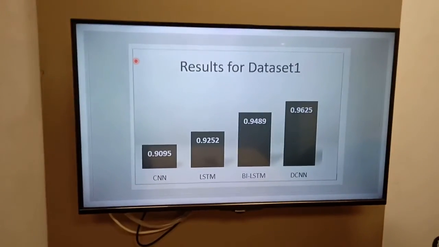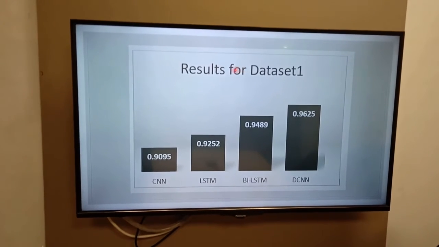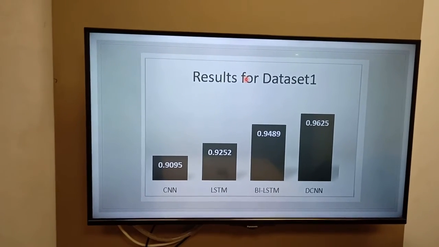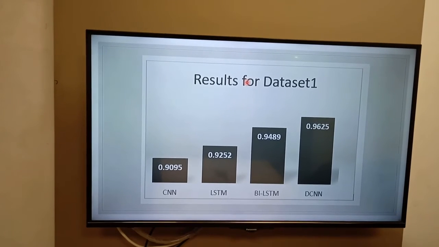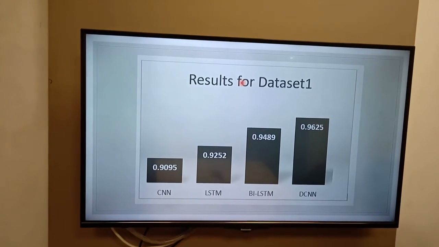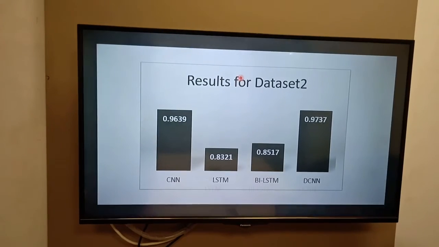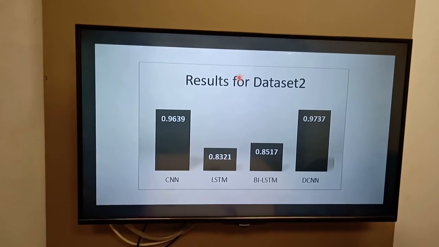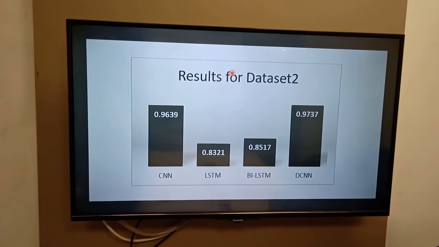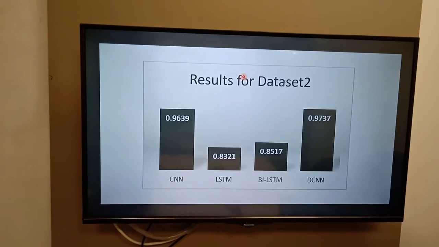Let's move into the results. This is what we get for dataset 1. We are getting the best training accuracy of 96.25 for deep CNN for the Filipino language dataset. Moving on to dataset 2, we are getting the best accuracy of 97.37 for the deep CNN network.